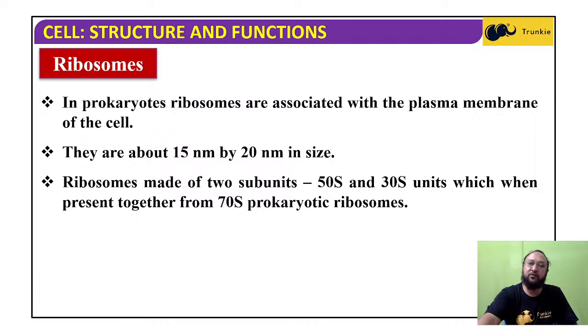In eukaryotic cells also there are two subunits, but they are bigger in size.